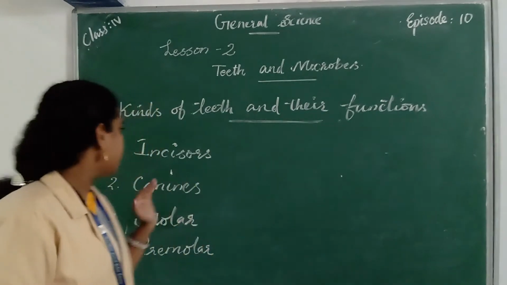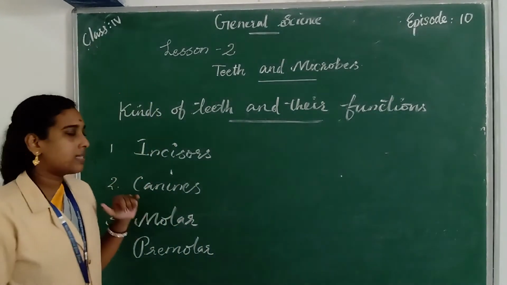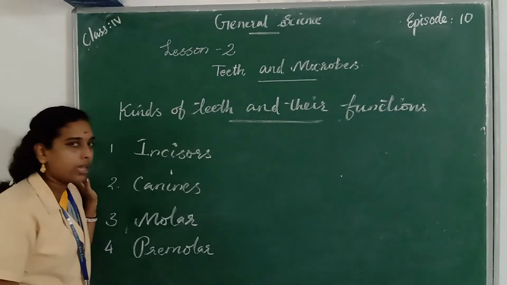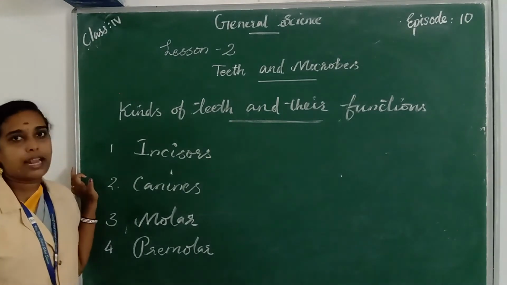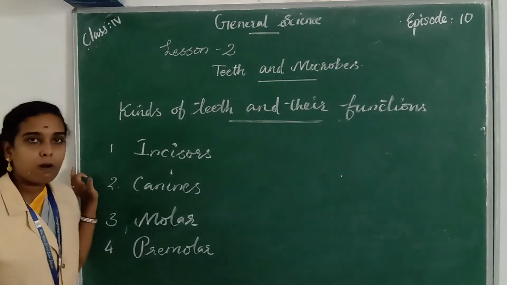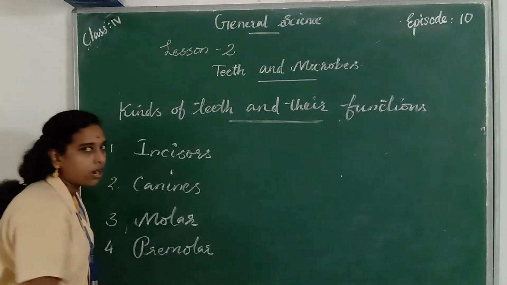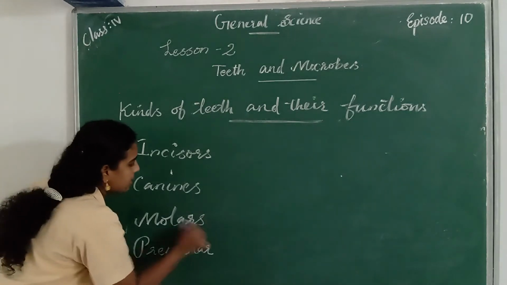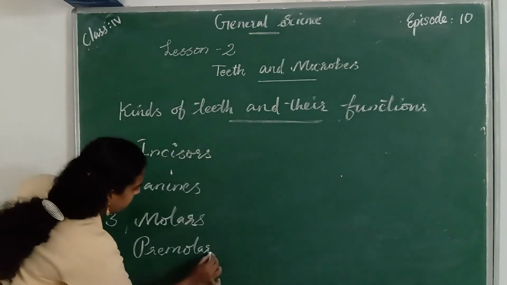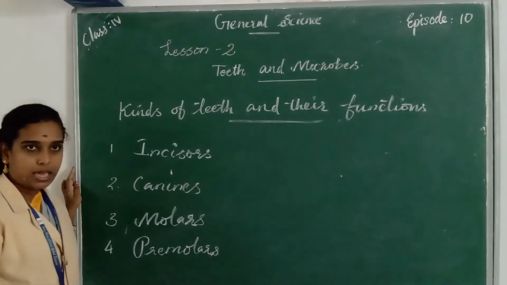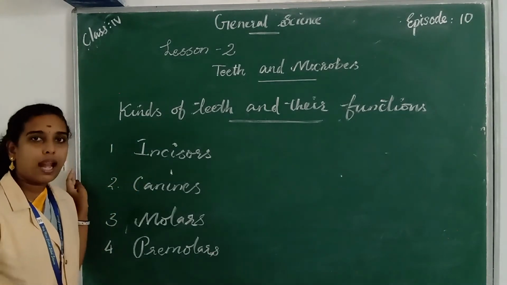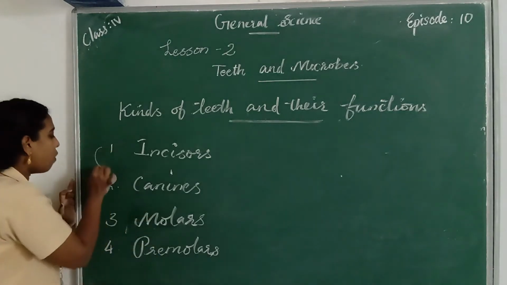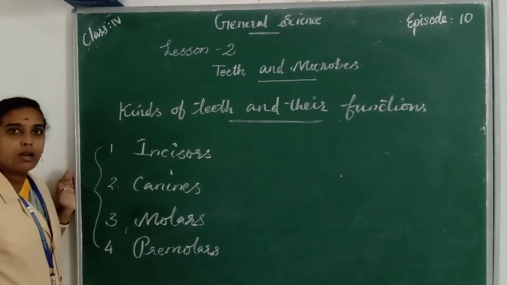Canines: C-A-N-I-N-E-S. Molars: M-O-L-A-R. Premolars: P-R-E-M-O-L-A-R-S. These are the 4 kinds of teeth in our mouth.